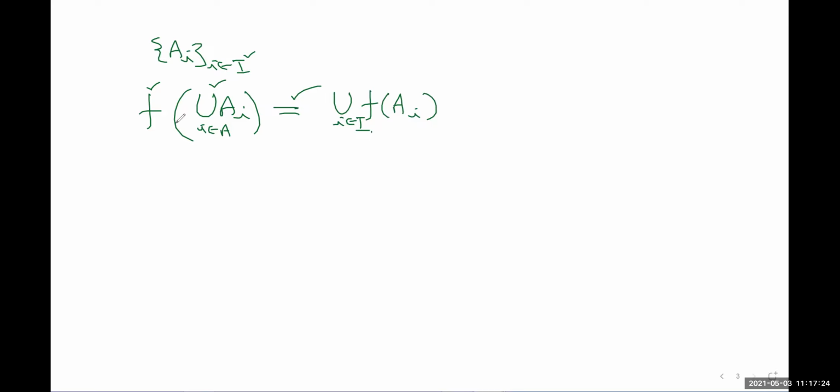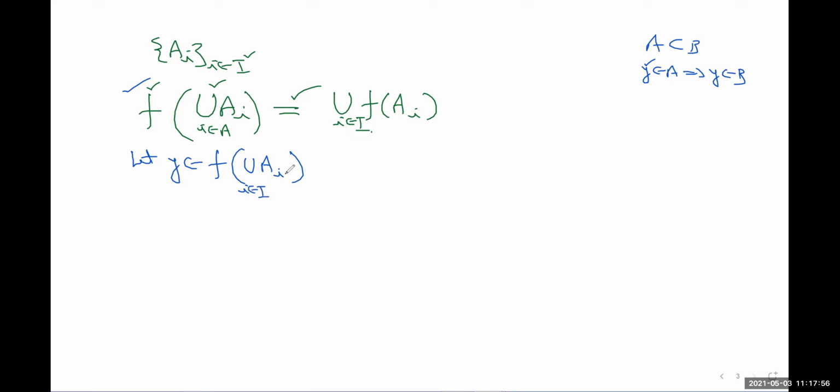We just need to use the set theoretic results. To show that A is contained in B, we used to take y belongs to A, and for every y belonging to A, show that y belongs to B. So let us take a y here and show that it lies in their union. This is the algorithm. Now let y belong to f of the union of A_i, where i belongs to the index set.